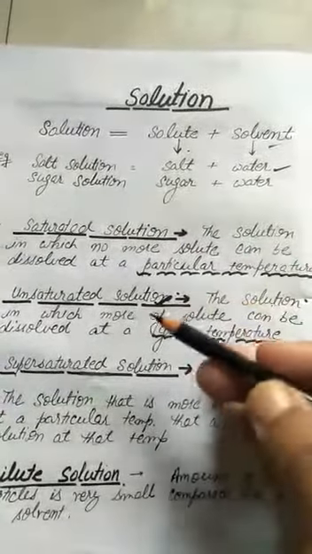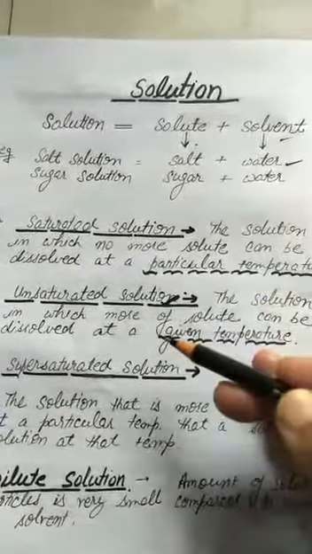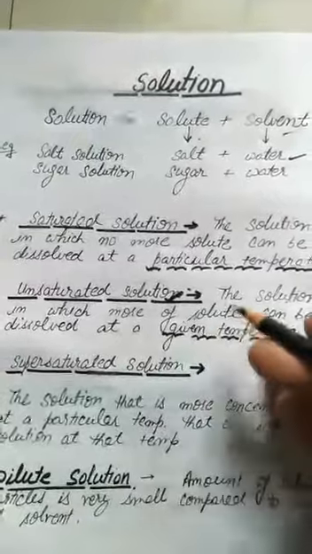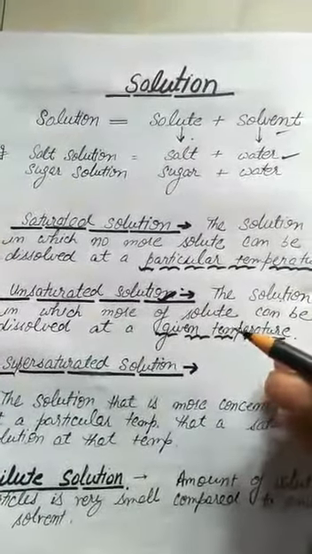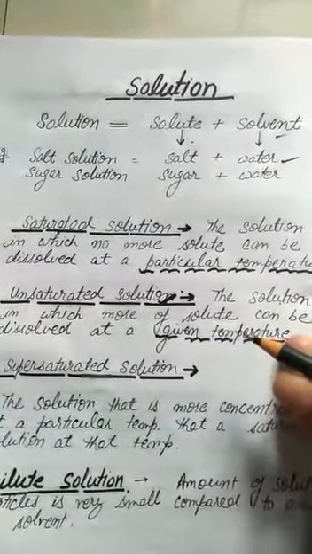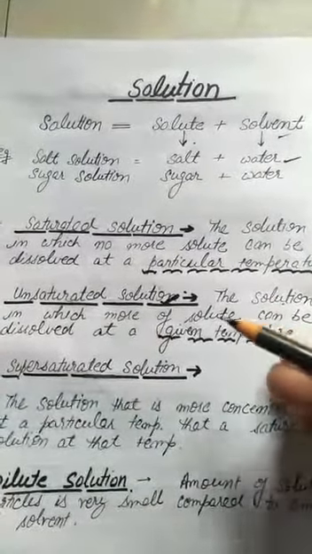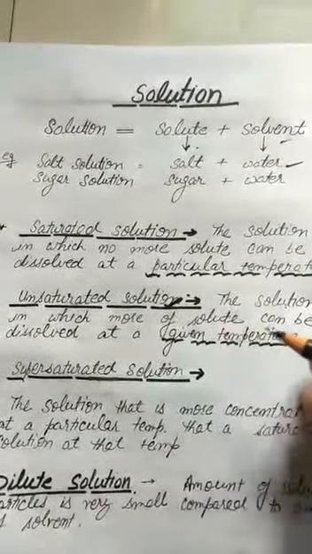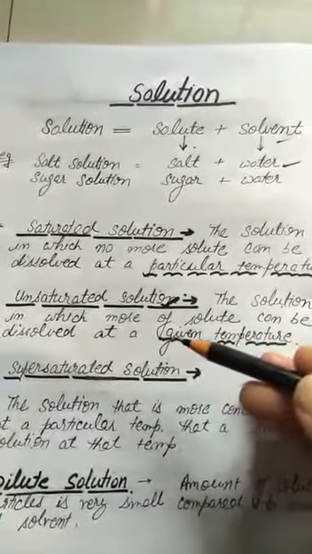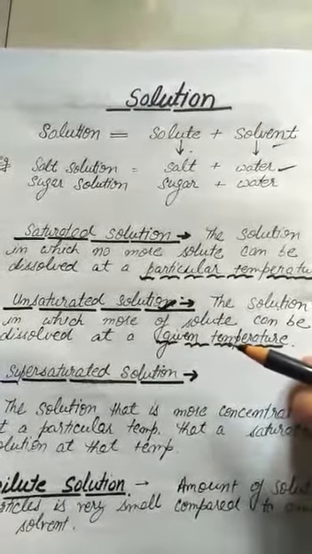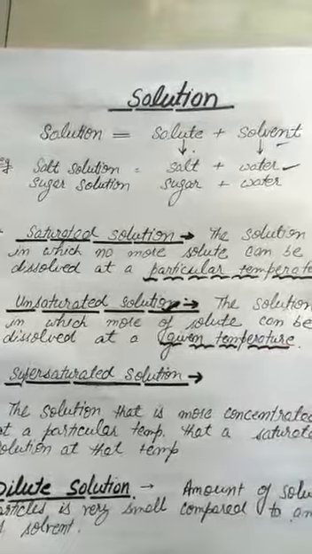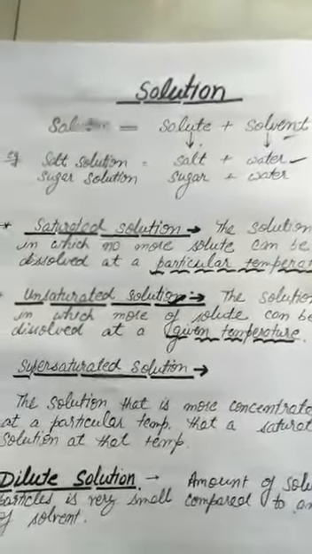and the solution in which more of the solute can be dissolved, means when we dissolve one spoon, the solution has the capacity to dissolve more sugar also. It is not saturated. So that solution in which more of the solute can be dissolved is called unsaturated solution, but it is all at a given particular temperature.